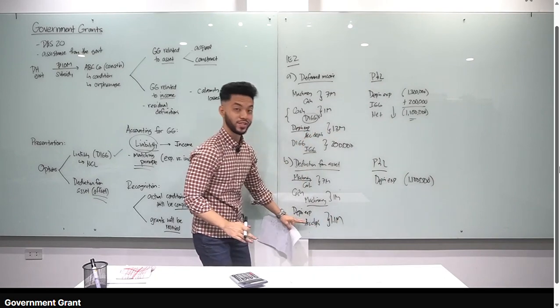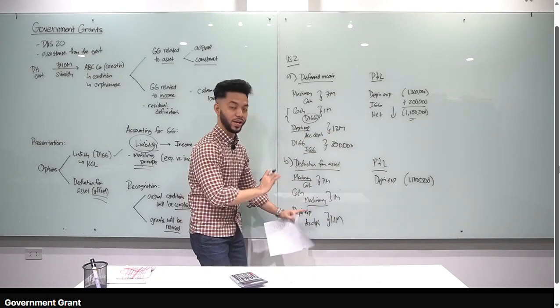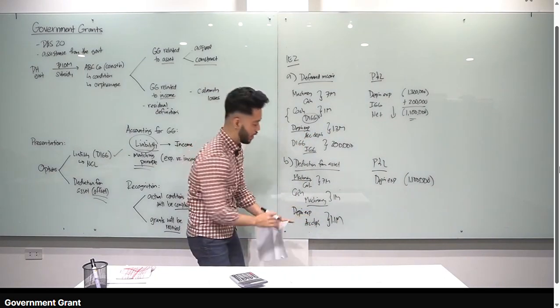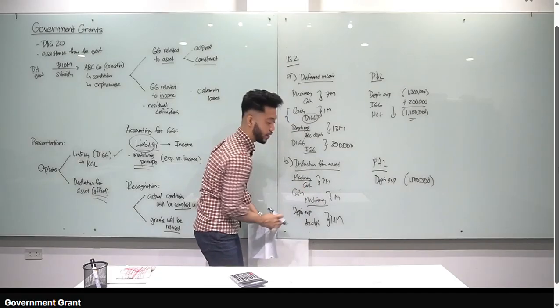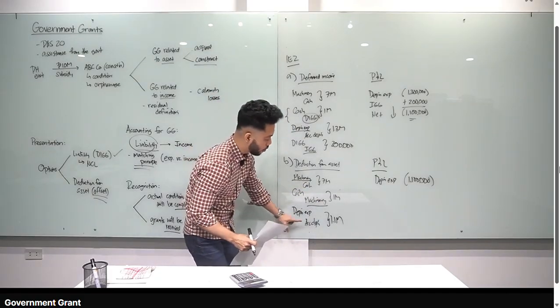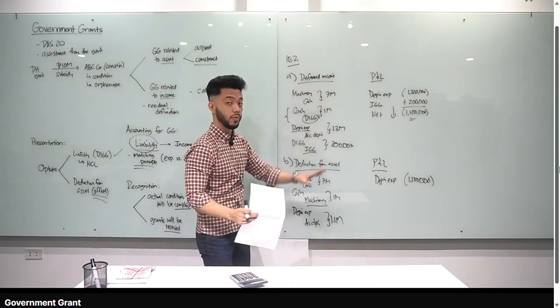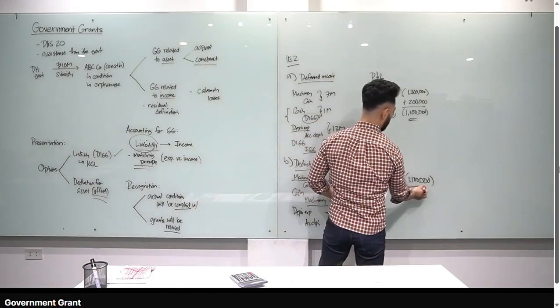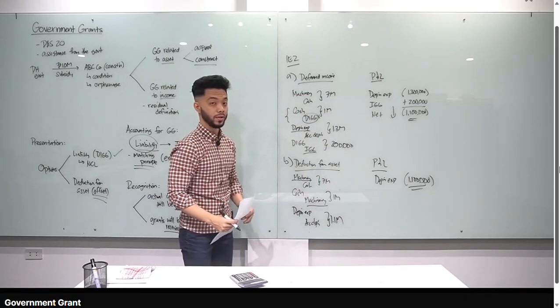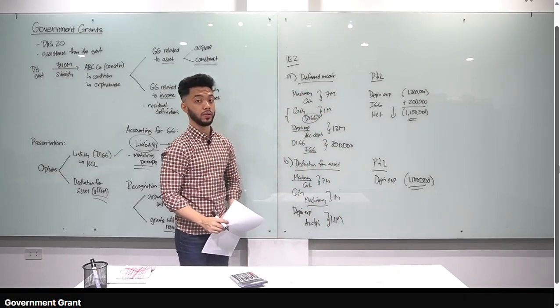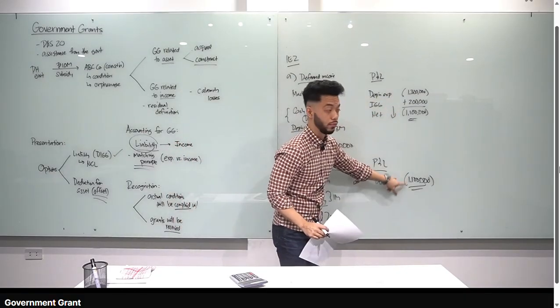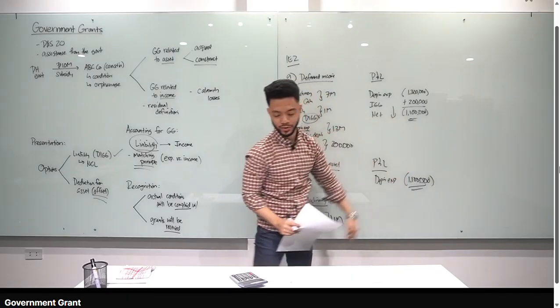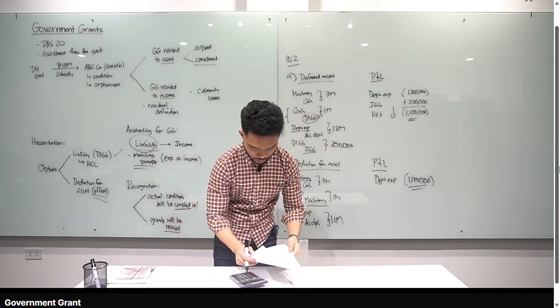Pero wala tayong ni-recognize sa income. Napansin ba, walang debit DIGG, credit IGG, walang ganun dito. Kasi in-offset na natin sa asset yung na-receive natin na grant. Okay? Now, take note na whether deferred income approach or deduction from asset approach, same lang yung effect dun sa P&L natin. Okay, dito, depreciation yung naapektuhan. Instead of 1.3, 1.1 na lang, which is also equal to this one. Okay? So, ganun siya. That's illustrative example number 2.